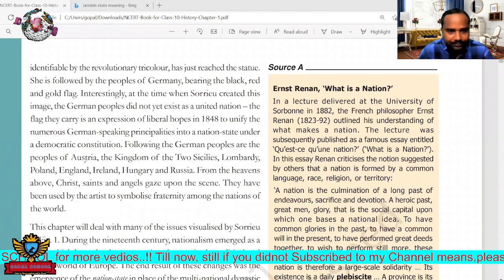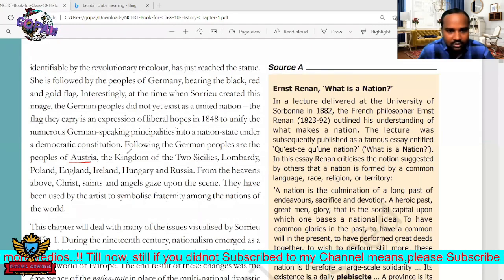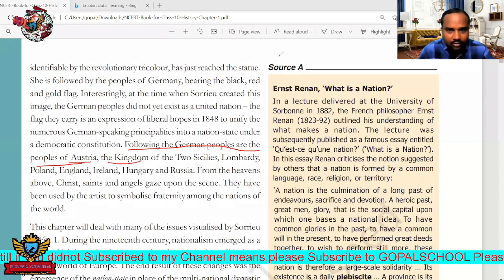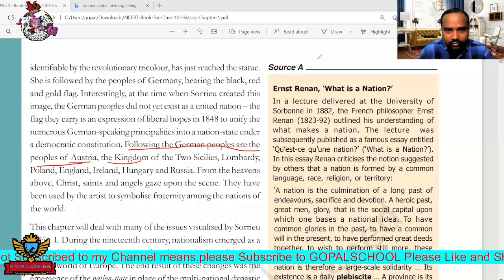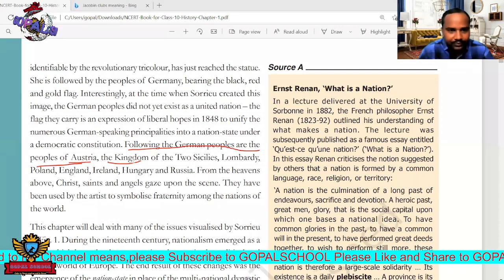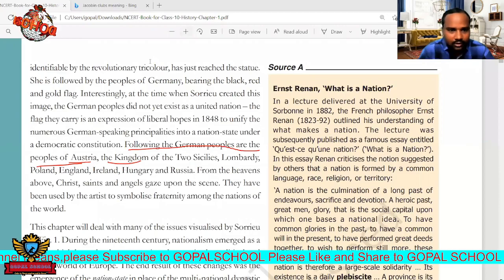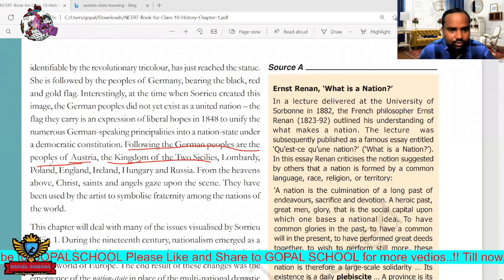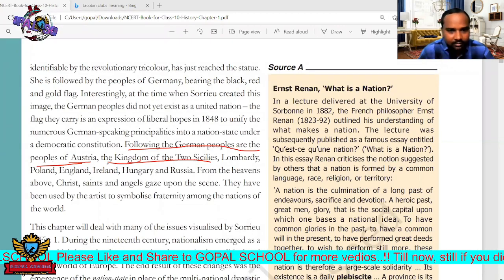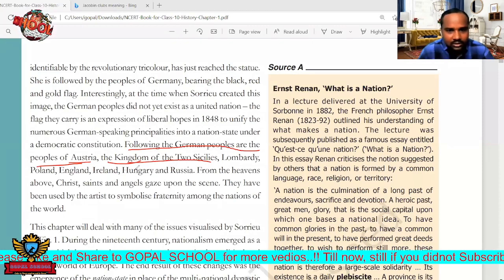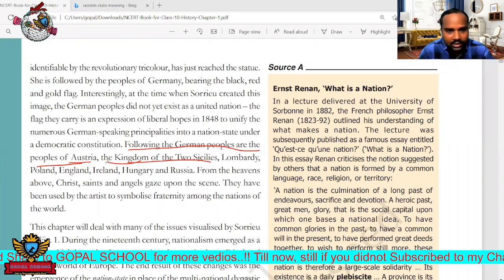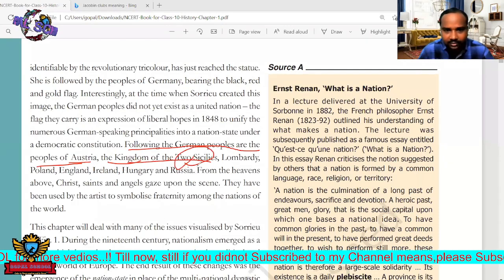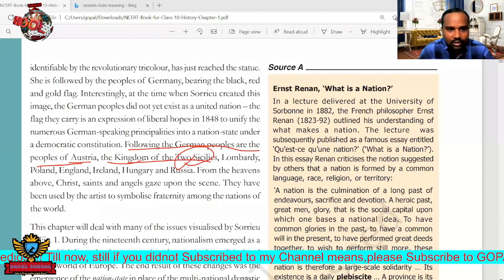Here you can see the peoples of Austria. Following the German peoples are the people of Austria, the kingdom of Slovakia, the kingdom of the two Sicilies. Here also we can see Czechoslovakia, Slovakia and the Czech Republic. Apart from these countries, Austria was there. Next, two Sicilies. Sicily is one of the small islands beside Italy. That means the Italian states also followed the same thing.